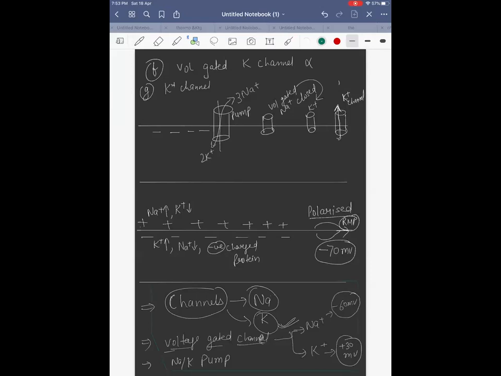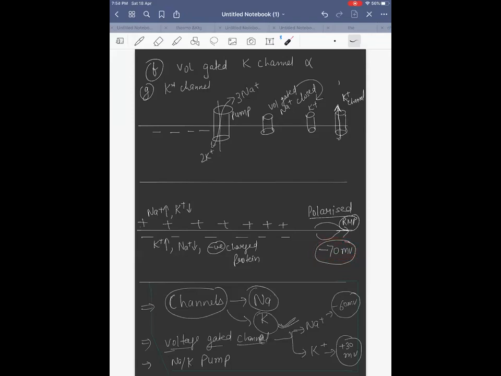Cool. So in the polarized state, what is happening? Since the membrane is permeable to potassium, only potassium goes out. The membrane is impermeable to sodium. That is why we need the pump to pump 3 sodium outside and 2 potassium inside. The voltage gated channels are closed because that voltage is not there. It is minus 70 millivolt. Due to this, inside you get negative charge and outside the membrane you get positive charge. If you calculate the value using a galvanometer across the membrane, the value is minus 70 millivolt.